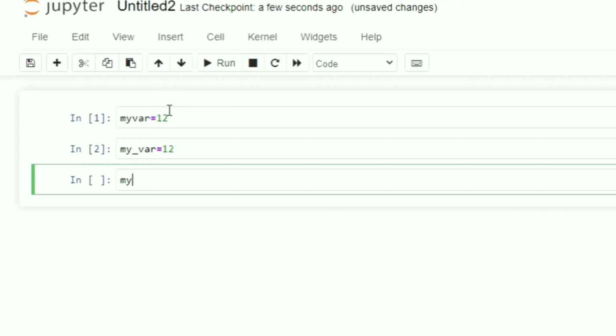If I write, suppose, my space var is equal to 12, you can see here I have given a space, so it should be an invalid declaration, and it should give an error.